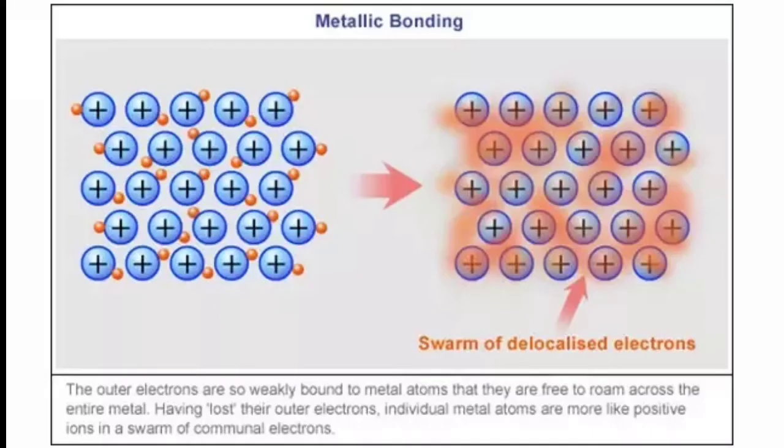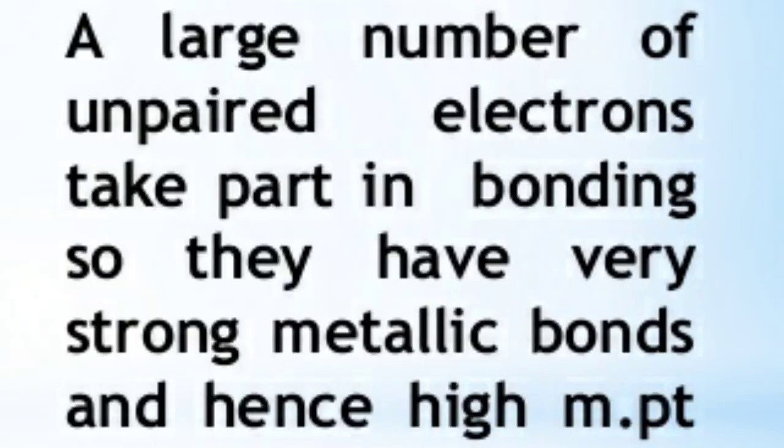The number of unpaired electrons increases: 1, 2, 3, 6 like that. So due to that, if you take chromium and molybdenum, they have very high melting points. The metallic bond is formed due to the interaction of electrons in the outermost orbital. Hence the strength of bonding is roughly related to the number of unpaired electrons only. Hence the greater the number of valence electrons, the stronger is the metallic bonding, and consequently melting points are high.